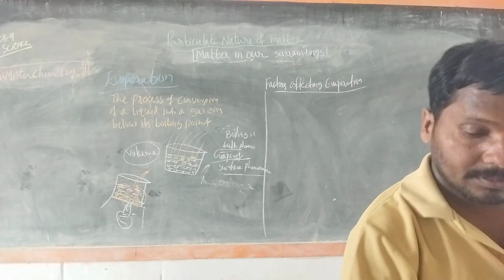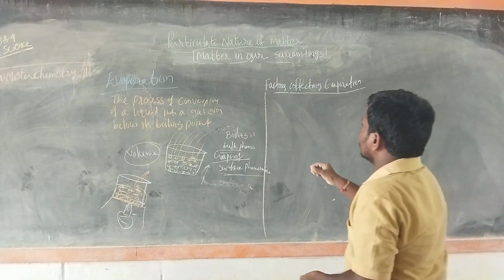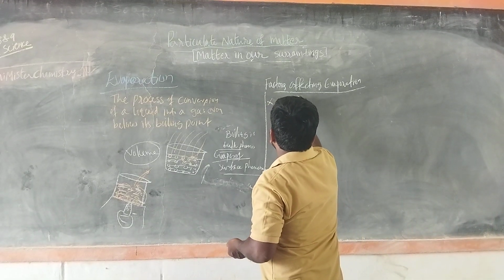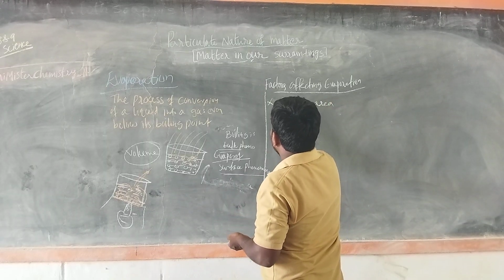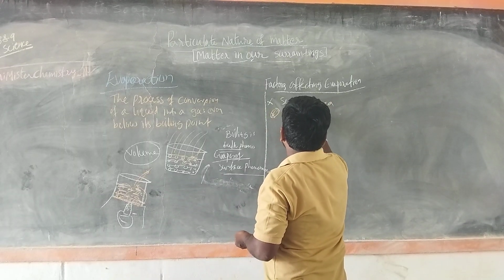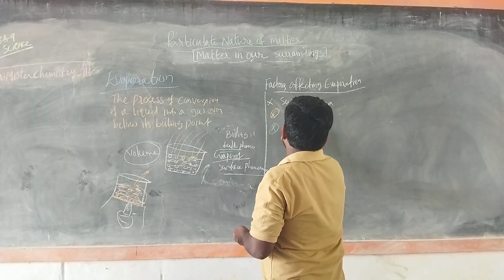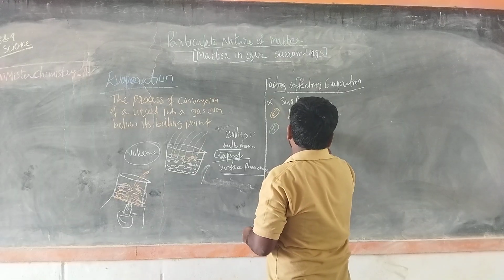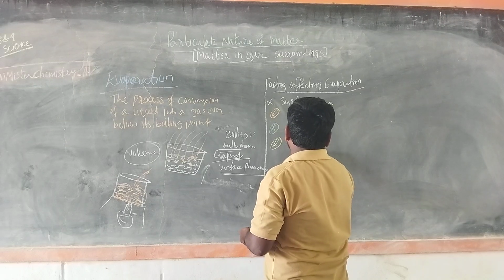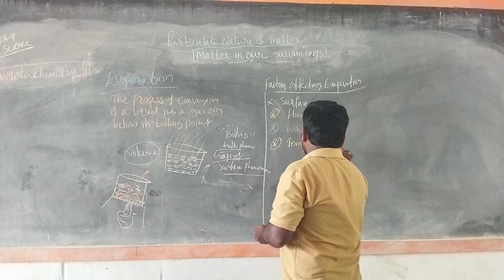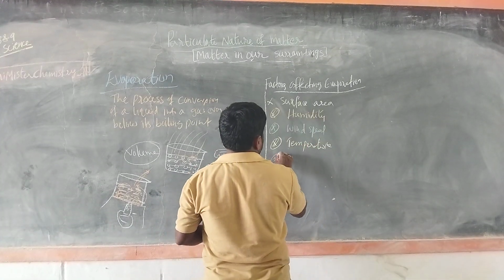They are surface area, humidity, wind speed, temperature, and the nature of the substance also.